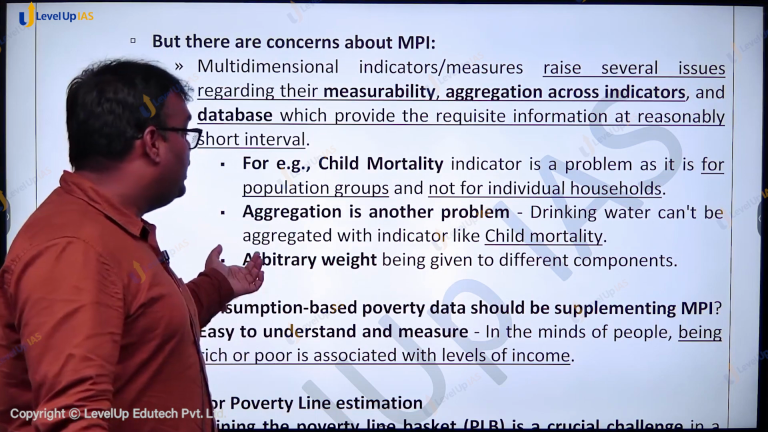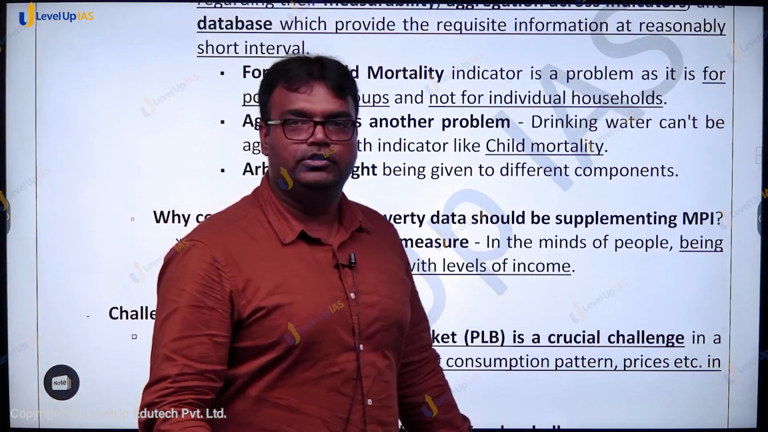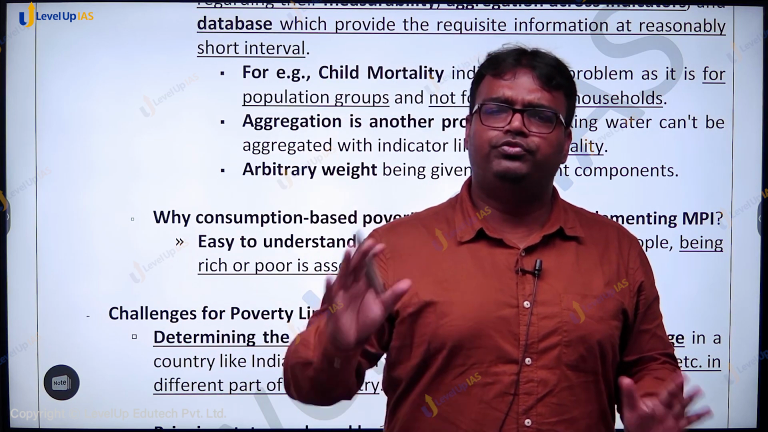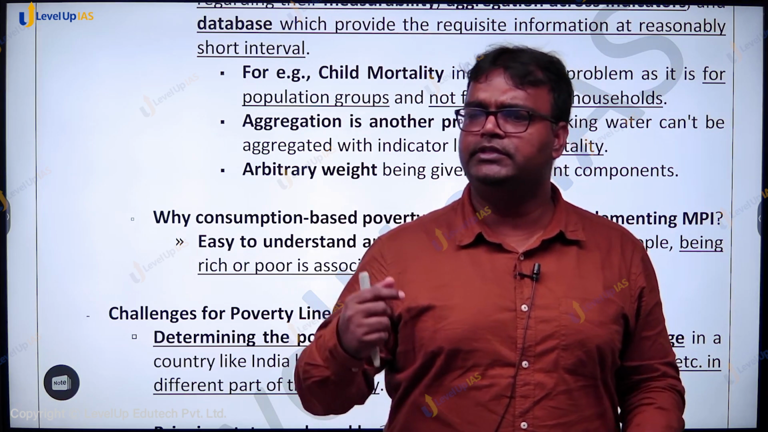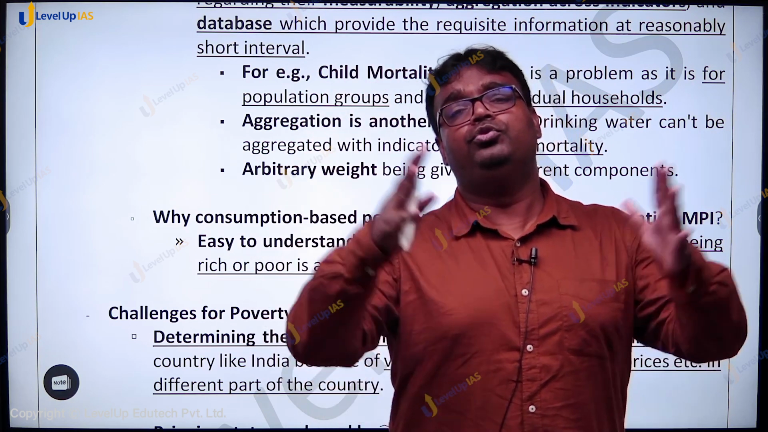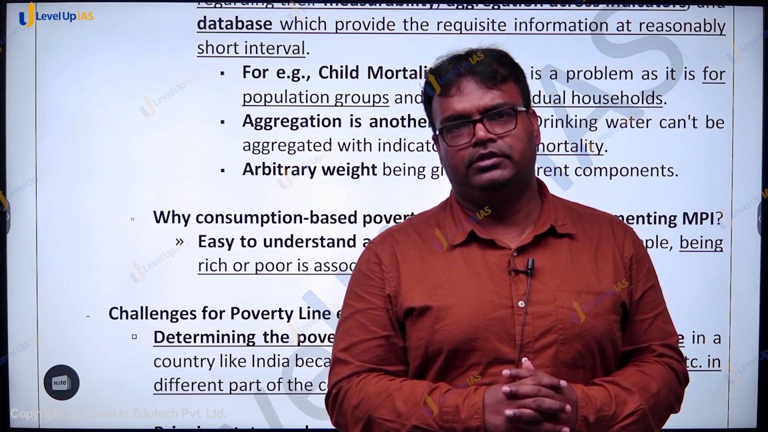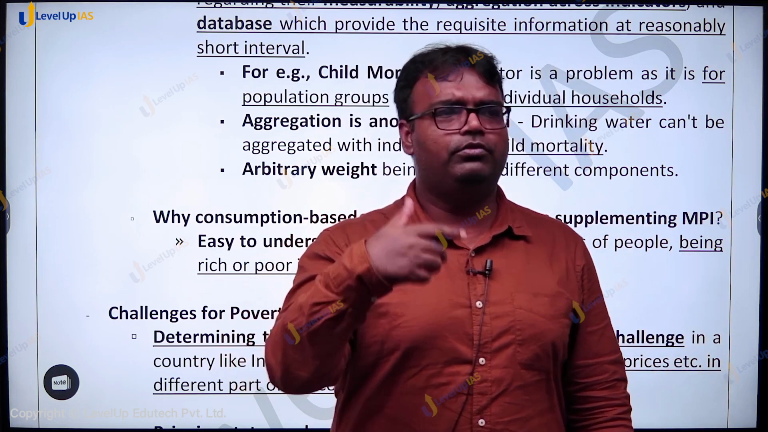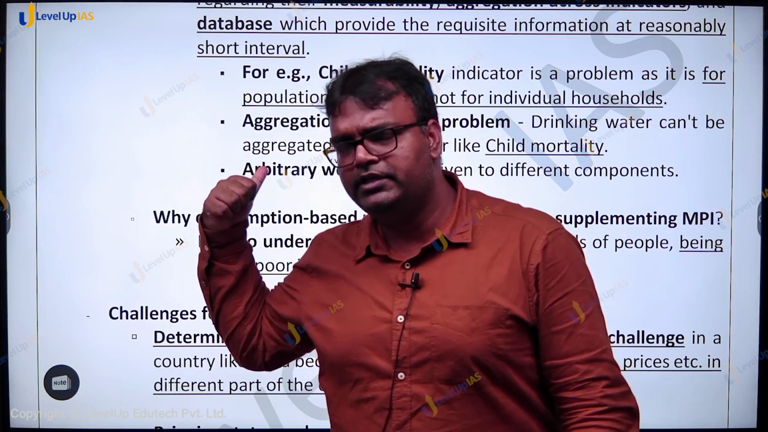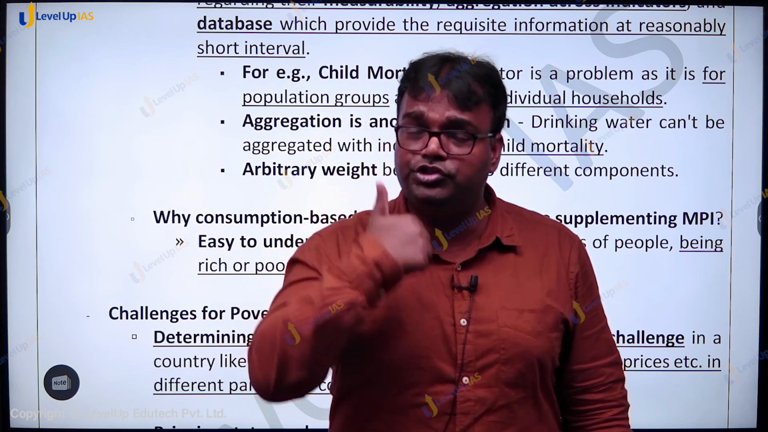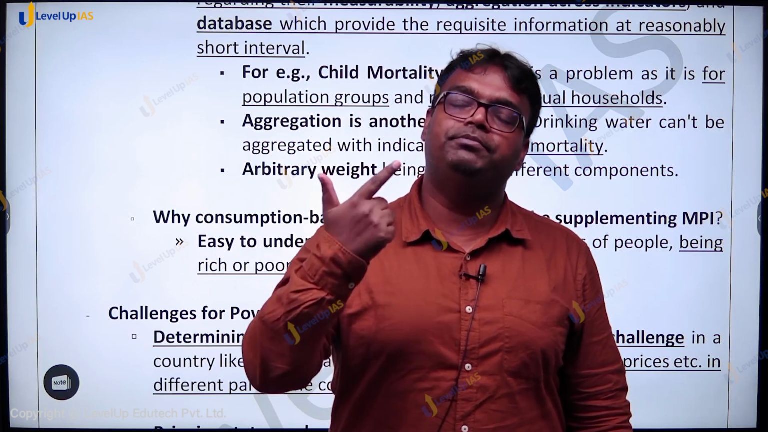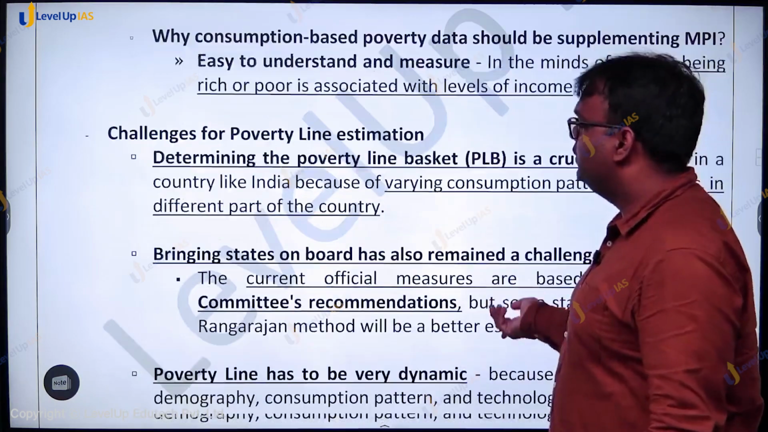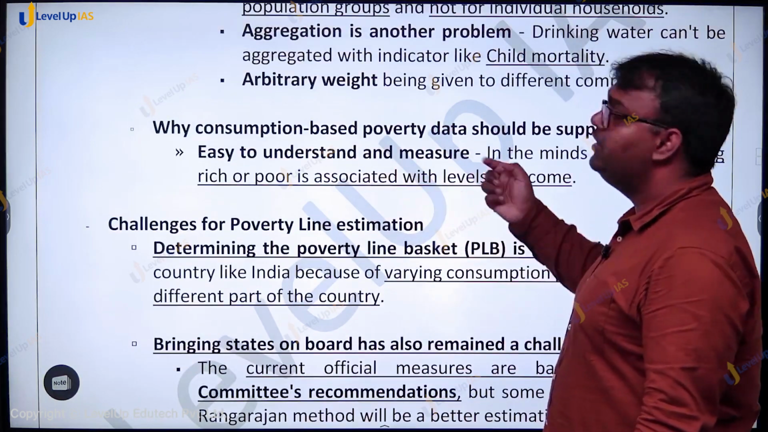Then they also say that arbitrary weight has been given to different components. We would see that there are around 12 indicators in the multidimensional poverty index. How were the weights of every indicator decided to calculate the poverty situation? That is another problem. The authors making this criticism were not against the multidimensional poverty index. While it should be there, they said that the consumer expenditure survey based poverty index is also crucial, is also important, because one, it's easy to understand and measure.